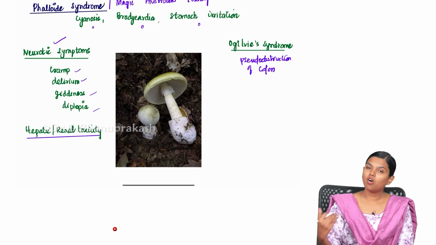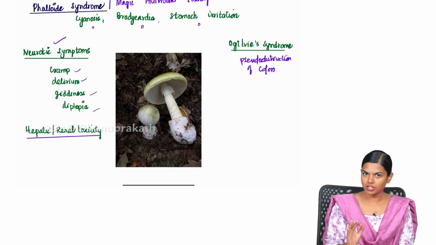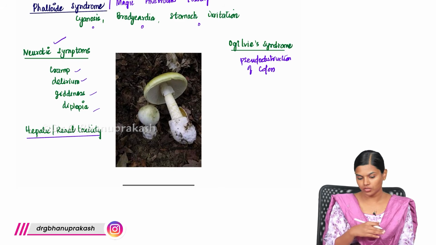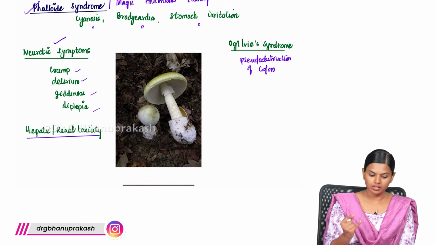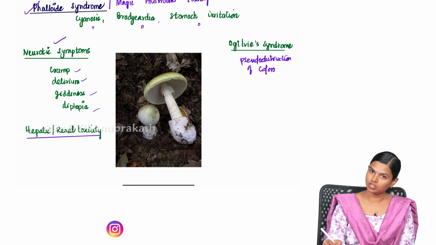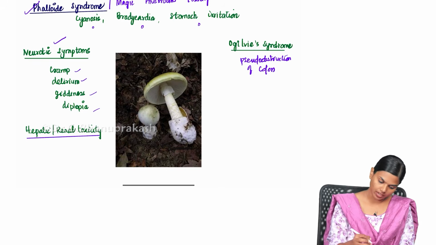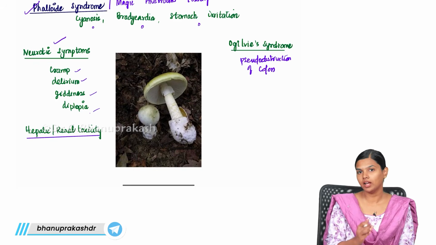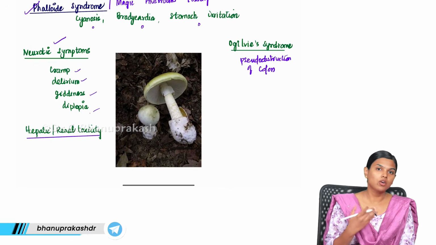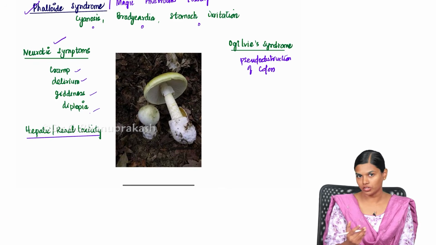So, all the systems will be affected by this magic mushroom, and the constellation of features we call phalloid syndrome. Basically you will get dyspnea, cyanosis, bradycardia, stomach irritation and pseudo obstruction of the colon. Neurologically you will get cramps, delirium, giddiness and diplopia, along with hepatic and renal toxicity. So, this is about magic mushrooms or poisonous mushrooms. Sometimes, instead of normal mushrooms, people might consume these poisonous mushrooms and they will experience all these symptoms.